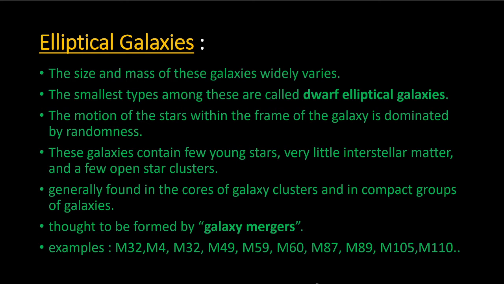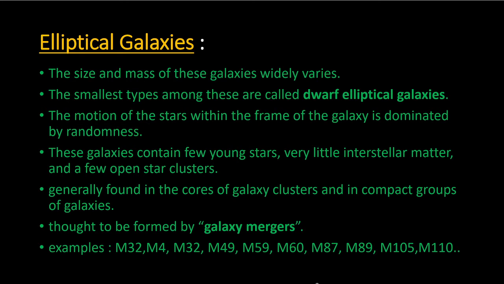The star clusters we'll be seeing in detail in the later part of the lecture. They also contain old stars, the so-called population 2 stars.